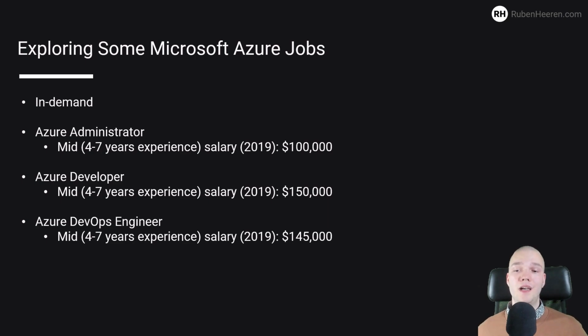Finally, we have the Azure DevOps engineer, and these people are responsible for bringing together people, processes and technologies to deliver and improve first-rate products that meet user needs and business objectives on an ongoing basis. That means architecting, designing, building and implementing scalable Microsoft Azure solutions and working across areas like virtual machine environments, storage and network architecture.